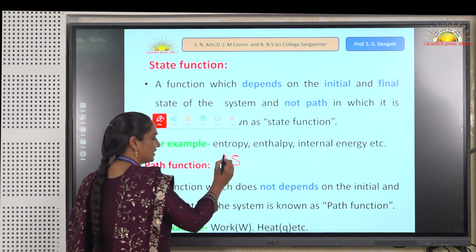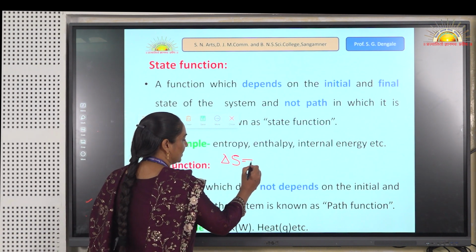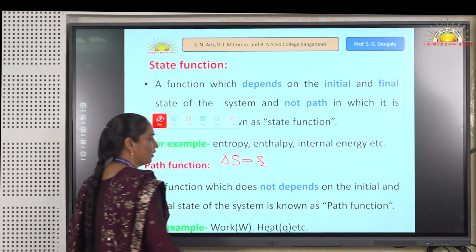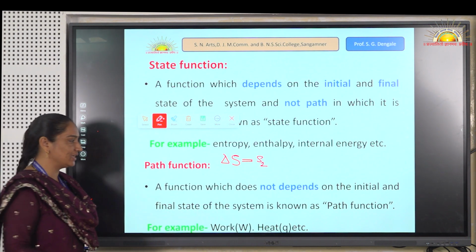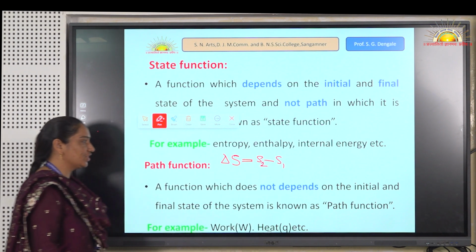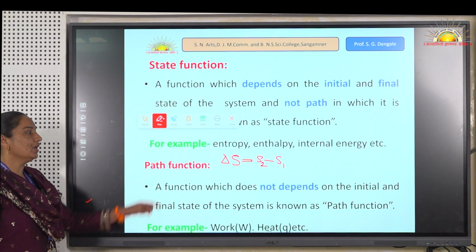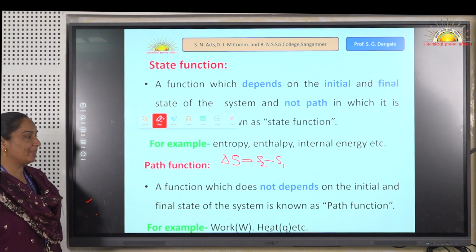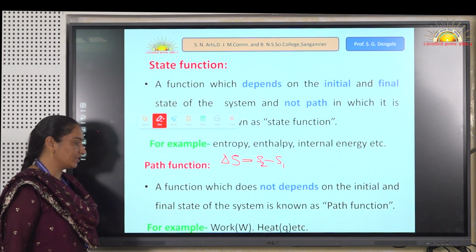Therefore, the difference, delta S, is S2, the entropy of the system at the final state, minus S1, the entropy of the system at the initial state. It is a state function, meaning it depends upon the initial and final state of the system.